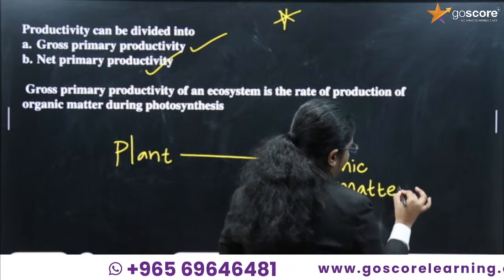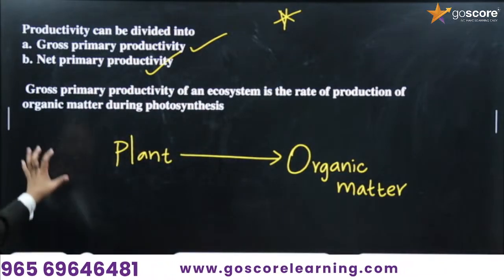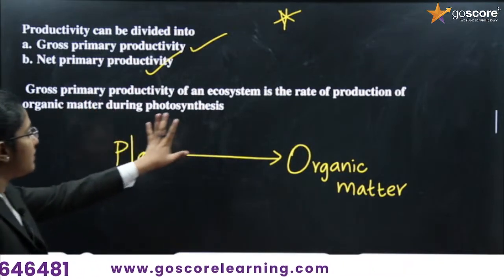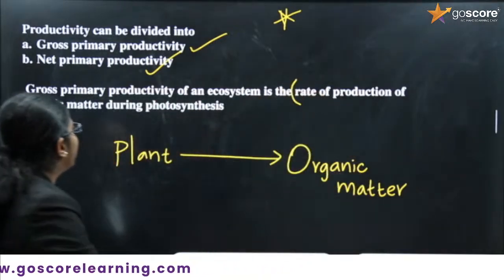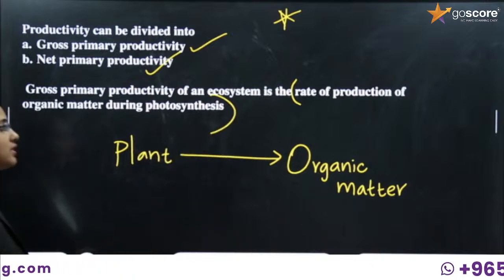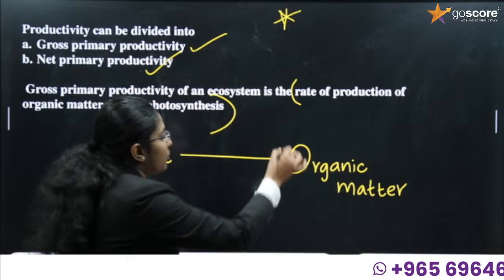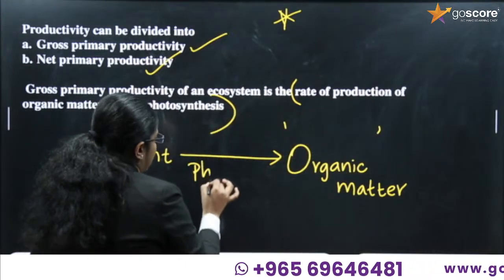This is primary productivity. So we can say the gross primary productivity of an ecosystem is the rate of production of organic matter during photosynthesis. How much organic matter is produced after photosynthesis?